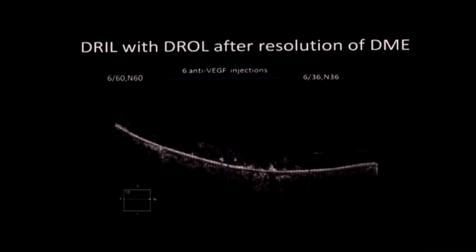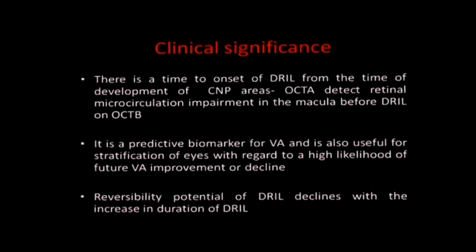This is one of my patients whom we started treating with a vision of 6/60, N60, treated with 6 anti-VEGF injections, and the vision just didn't seem to improve beyond 6/36. And what you see is that the diabetic macular edema is completely resolved. You have a normal foveal contour, but still the vision has not improved.